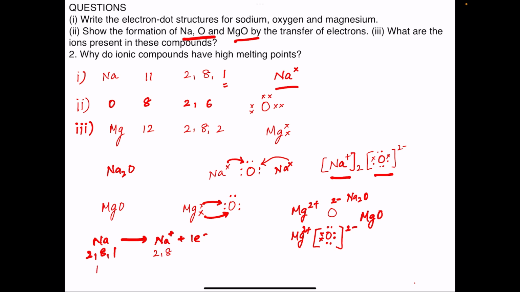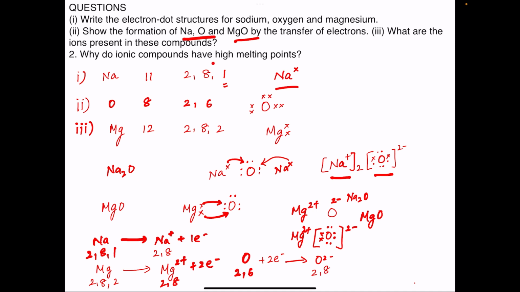Similarly, the electronic configuration of magnesium is 2,8,2, and it loses 2 electrons to form Mg2 plus ions, and the electronic configuration of the magnesium ion is 2,8. And oxygen, its electronic configuration is 2,6, and it gains 2 electrons to form the oxide ion O2 minus, which has electronic configuration 2,8.